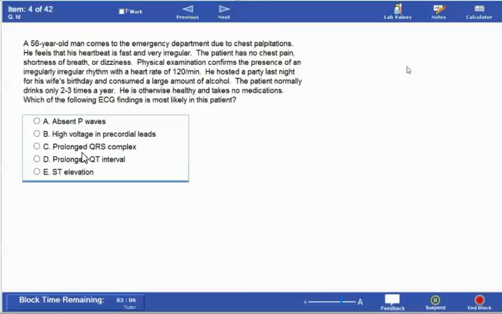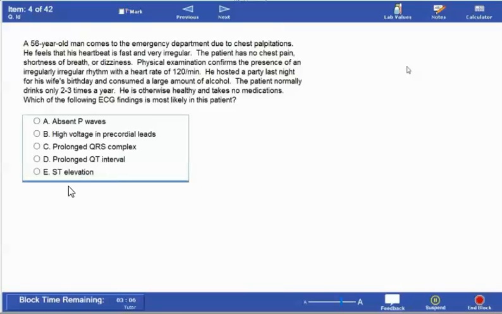Then prolonged QRS complex. Prolonged QRS occurs in delayed conduction, and this patient is tachycardic. In tachycardia or in atrial fibrillation, the QRS complex is not prolonged. Then prolonged QT interval. Prolonged QT occurs in torsades de pointes and in chronic alcohol users, not acute. This patient only drank 2 to 3 times a year. He's not chronic, so I exclude that.